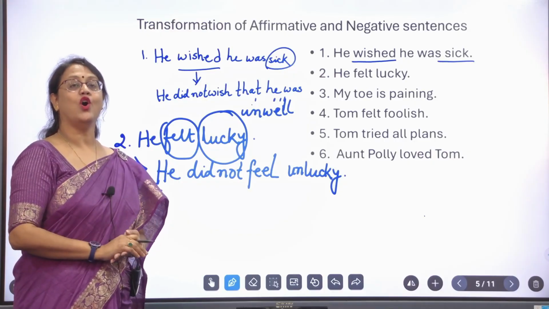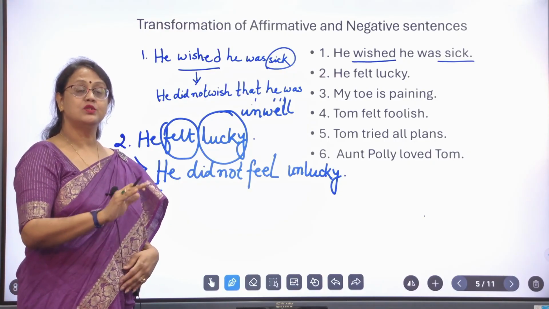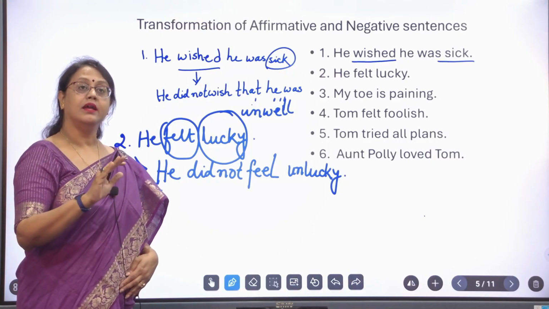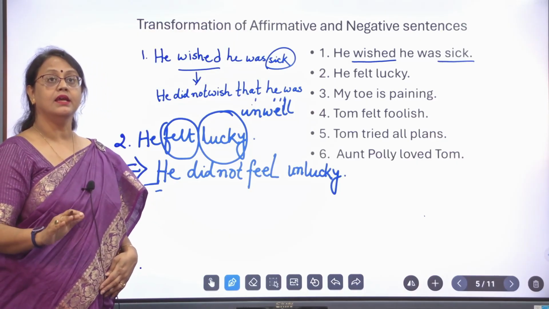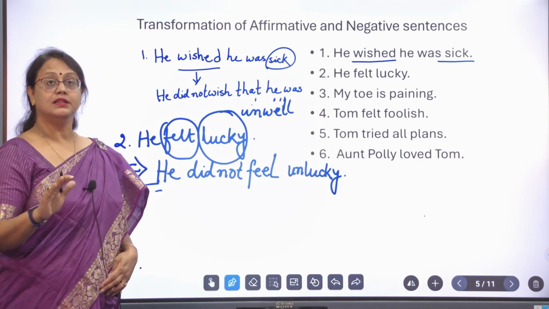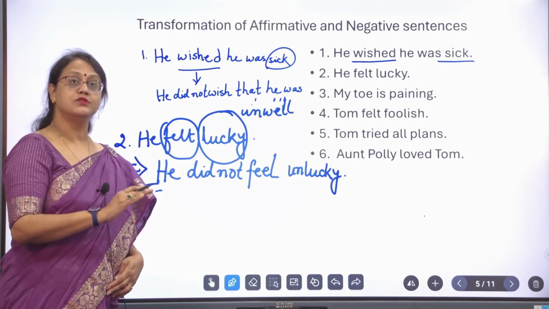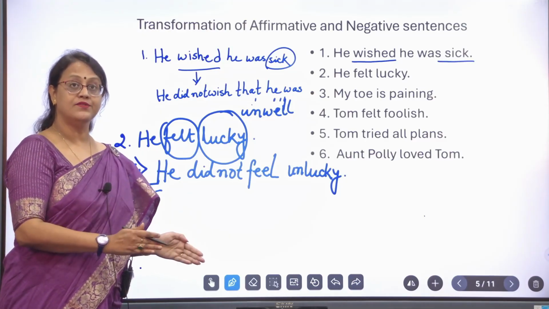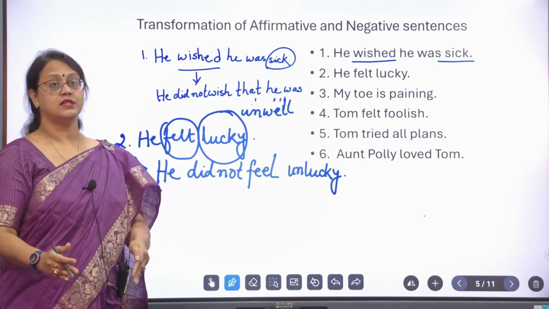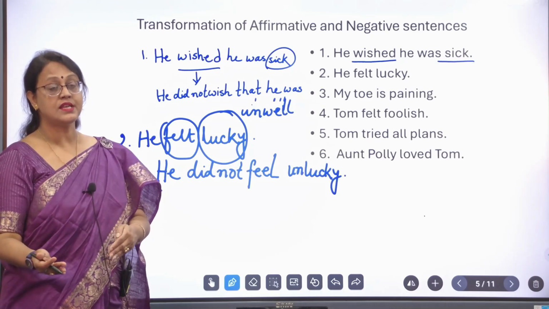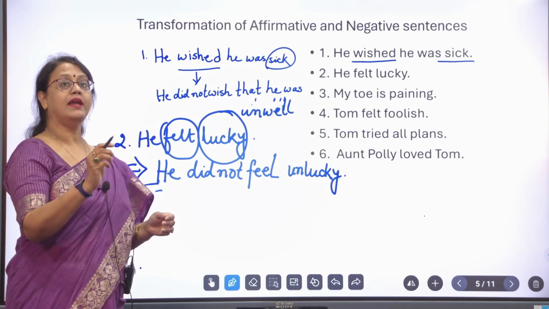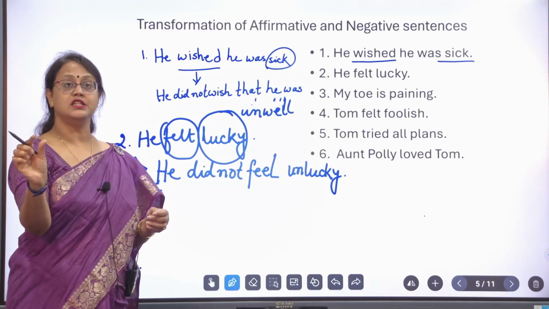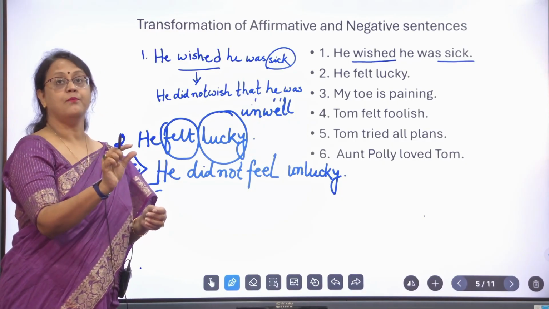So the meaning of these two sentences is exactly the same, but the form is exactly the opposite. This is how we transform an affirmative sentence to a negative sentence and also a negative sentence into an affirmative sentence, just by changing two negative words into a positive word.